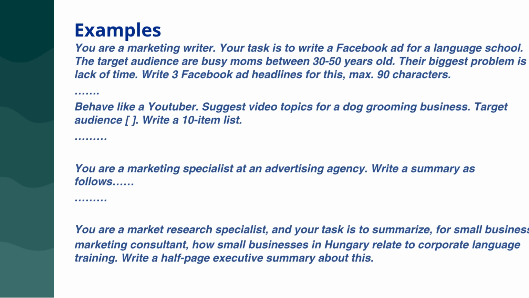Why does this work? We told ChatGPT to behave like a YouTuber. We gave a specific task: Suggest YouTube topics for a dog grooming salon. We defined the target audience: young, single individuals aged 20 to 30. We set the expected output format: 10 bullet points. By following this structure, the generated ideas will be highly relevant and targeted.